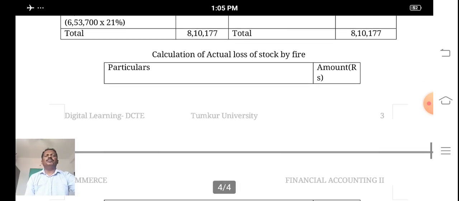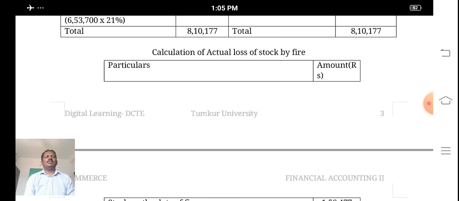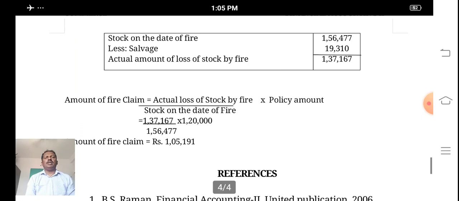And next, calculation of actual loss of stock by fire. So what is the stock on the date of fire? 1,56,477, and salvage to be deducted, that is 19,310, and the actual amount of loss of stock by fire is 1,37,167.